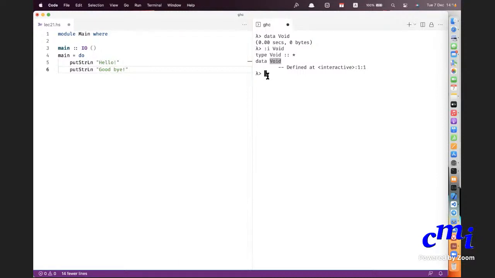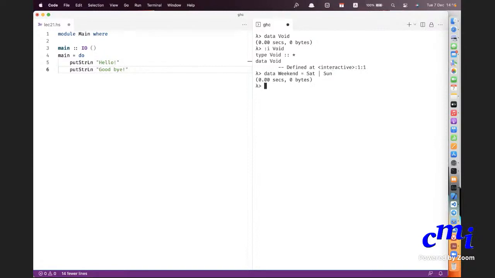You have a data type with one element, namely unit. You have a data type with two elements, namely Bool. You can define your own data types with two elements. So you can say data Weekend = Saturday | Sunday.